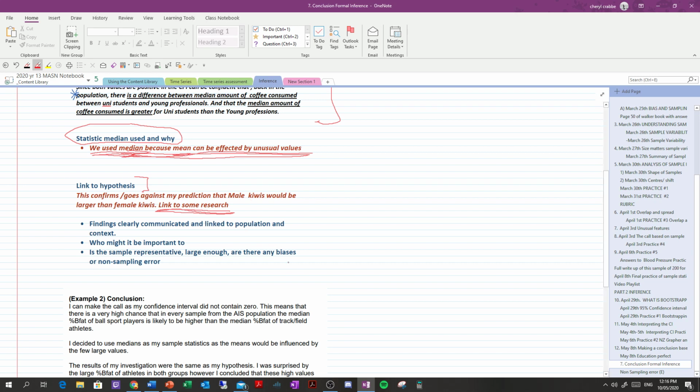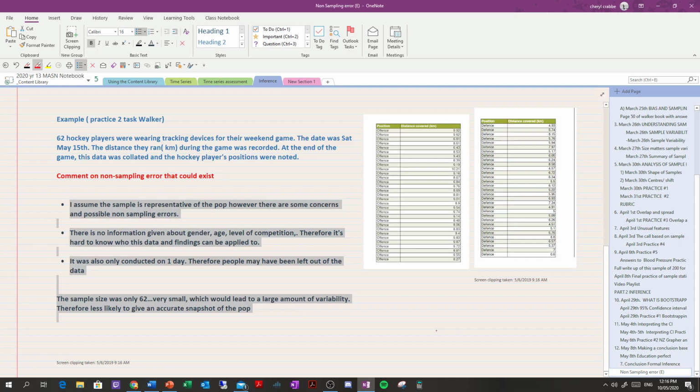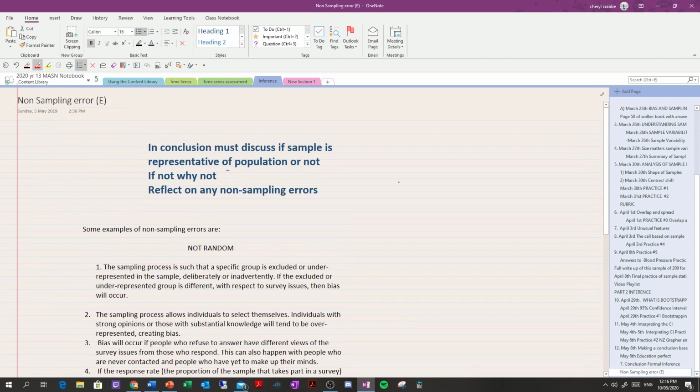So this is the one we're going to talk a little bit about here, because to get to excellence, you must do this, right? So this is sort of where you get your E out of for the conclusion. Is the sample representative? Large enough? Are there any biases or non-sampling error? So let's talk about non-sampling error. Now, we actually did some work on non-sampling error in our time series.